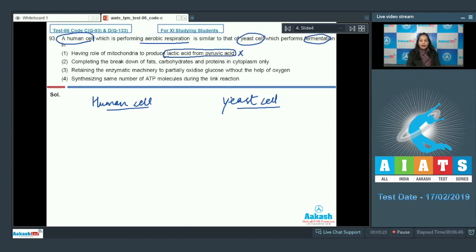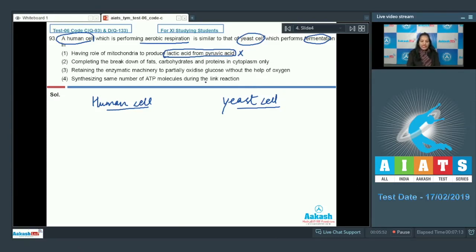No. From pyruvic acid, lactic acid is produced during lactic acid fermentation, and in that, mitochondria is not required. Lactic acid fermentation takes place in the cytoplasm, not in the mitochondria. And here, the human cell is performing the aerobic respiration, not the lactic acid fermentation. So this option is ruled out.